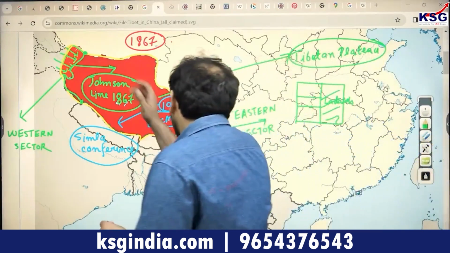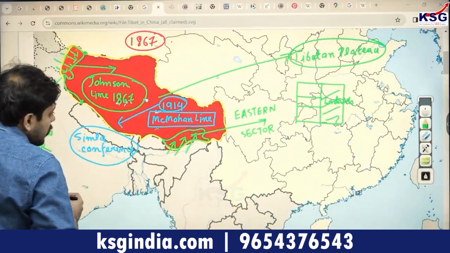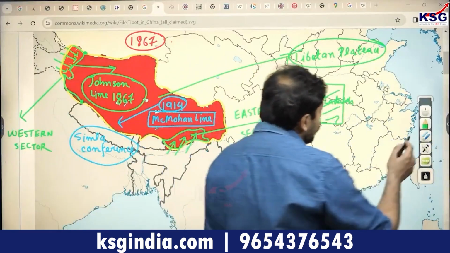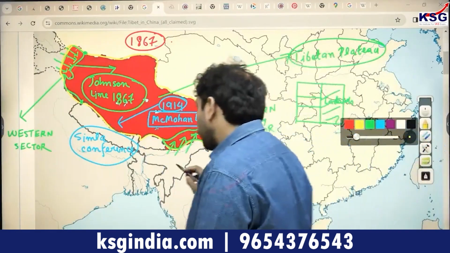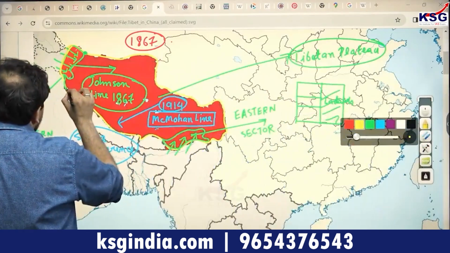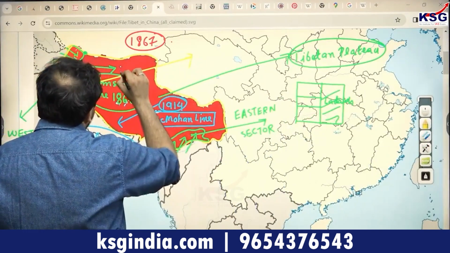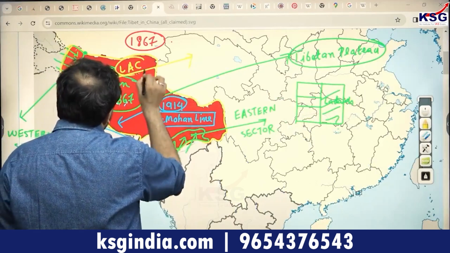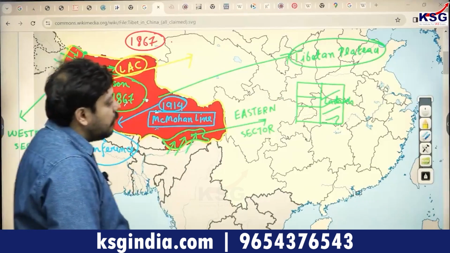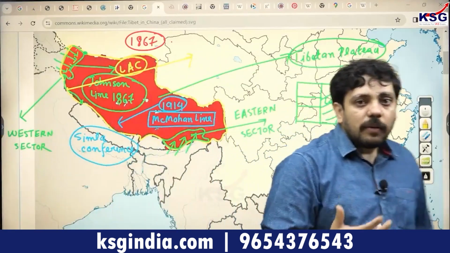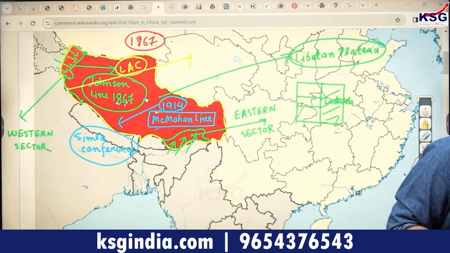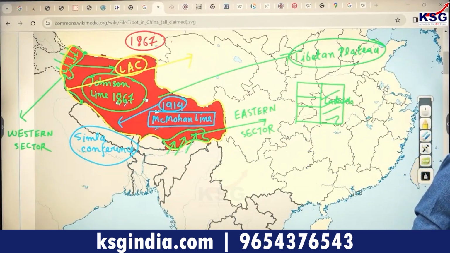Right? And what was the line of actual control? The line which is running in yellow, you can see it over here. This line which is running in yellow, they called the real India-China border, known as the line of actual control. This is what the Britishers had proposed, and that is what became the reason for disagreement between the Chinese and the Indians by 1962, which had led to a war between the two countries.